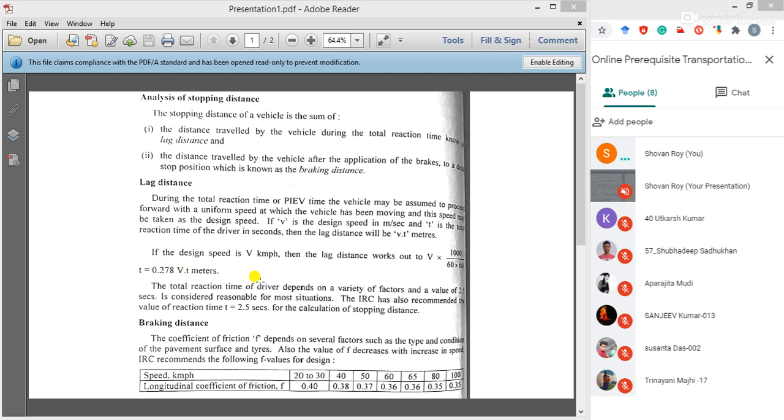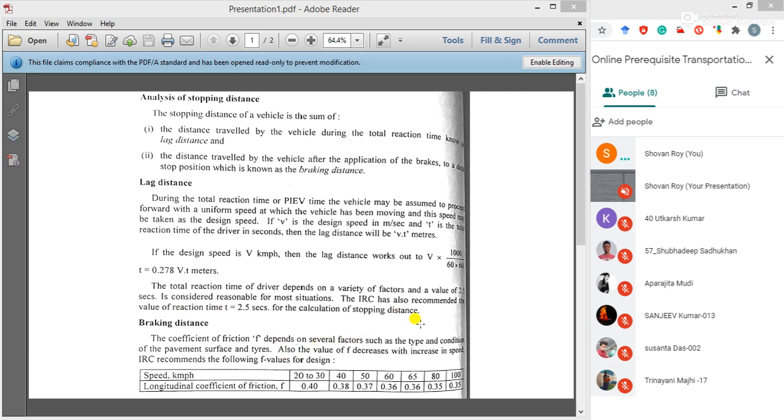Okay, the total reaction time of a driver depends on a variety of factors, and a value of 2.5 seconds is considered reasonable for most situations. So during calculation or while solving numerical problems, we will consider 2.5 seconds as the total reaction time. The IRC has also recommended the reaction time T equals 2.5 seconds for calculating stopping distance.